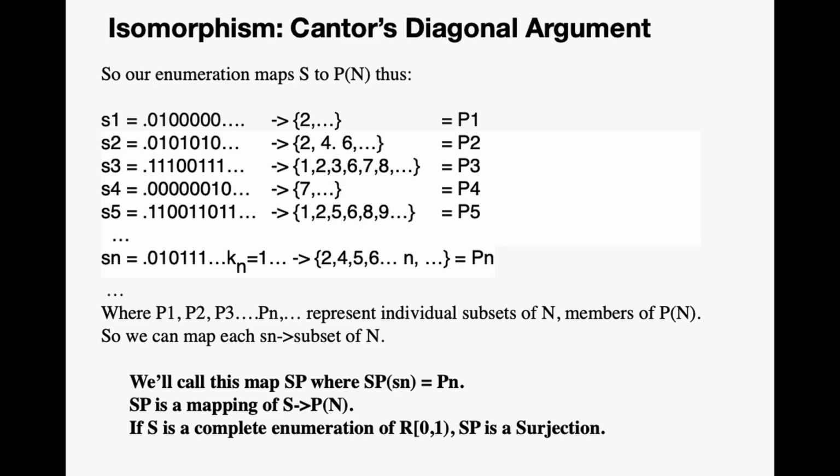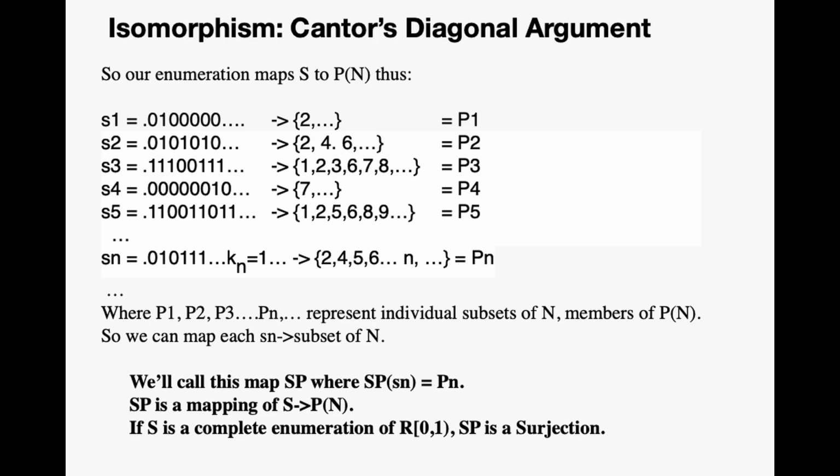So our enumeration maps S to the power set of n this way. You can see S1 maps through to P1, S2 maps through to P2, S sub n maps through to P sub n, where P1, P2 through P sub n represent individual subsets of n, which of course are members of the power set of n.